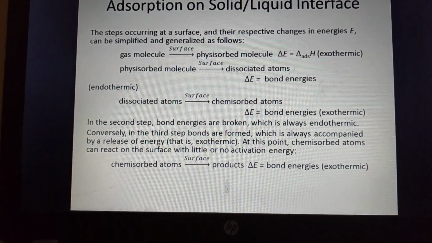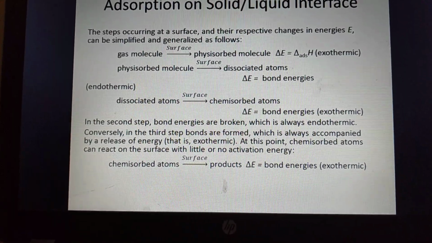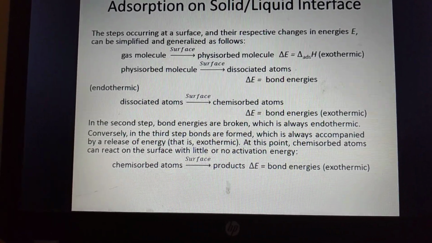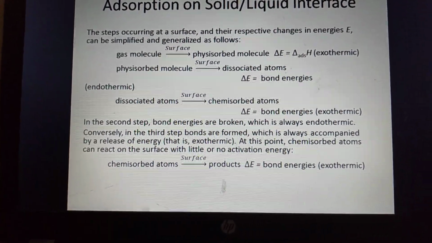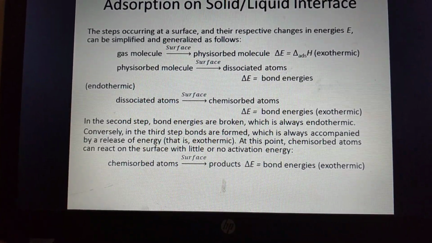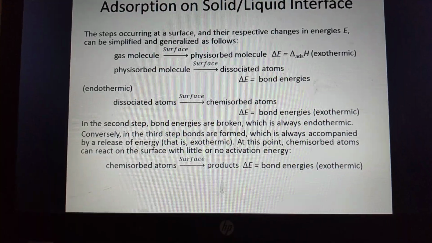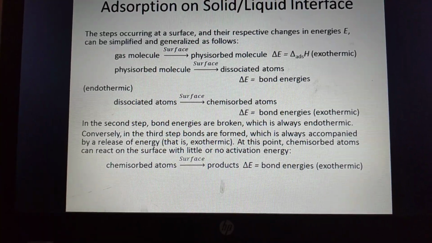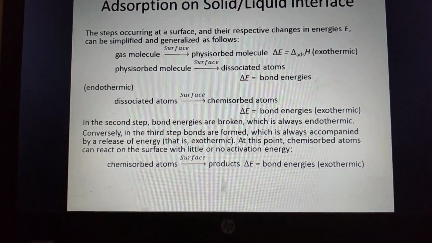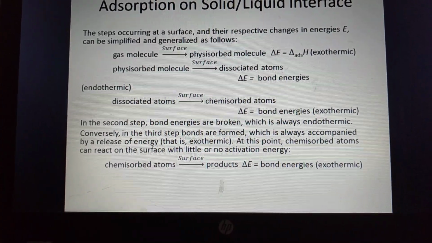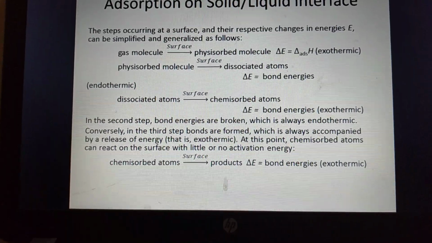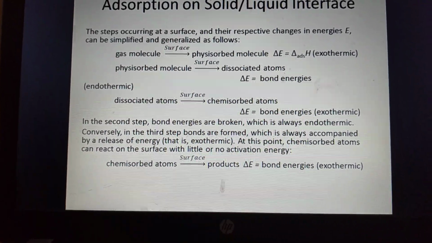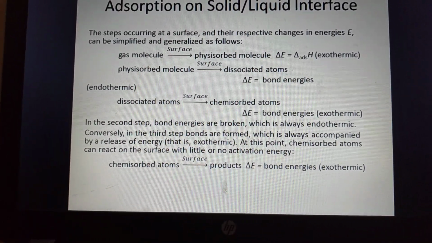The second step is surface dissociation into atoms, which is endothermic, and the dissociated atoms chemisorbed on the surface is exothermic. In the second step, bond energies are broken as the physisorbed molecules become dissociated, an endothermic reaction. In the third step, bonds are formed, which is always accompanied by a release of